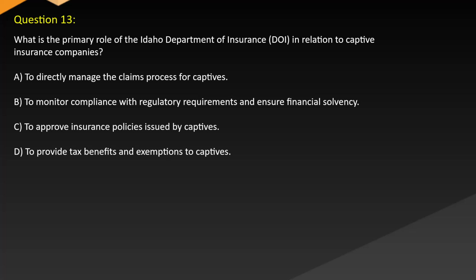Question 13. What is the primary role of the Idaho Department of Insurance (DOI) in relation to captive insurance companies? A. To directly manage the claims process for captives. B. To monitor compliance with regulatory requirements and ensure financial solvency. C. To approve insurance policies issued by captives. D. To provide tax benefits and exemptions to captives.